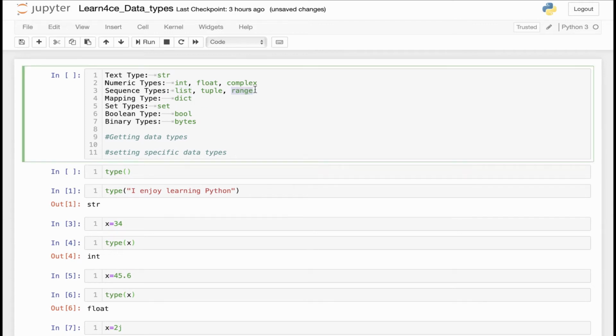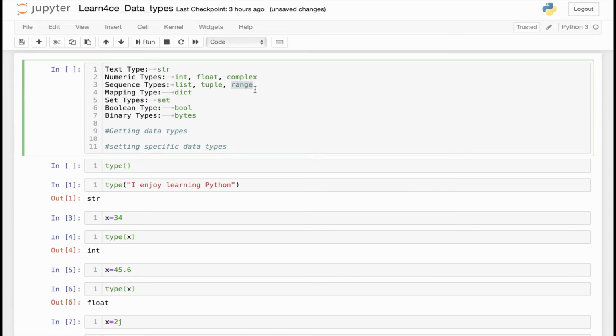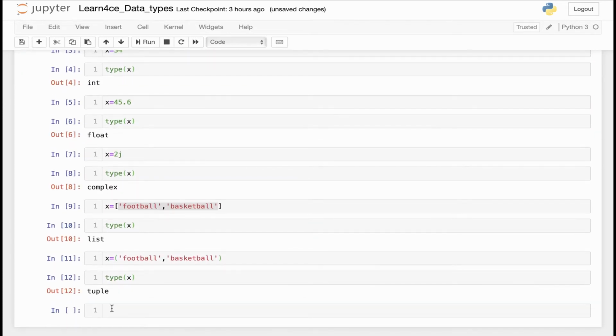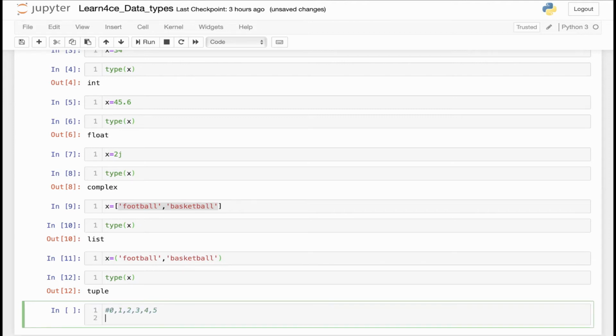And basically the range is the values from 0 to a certain value. What do I mean? For instance, instead of writing 0, 1, 2, 3, 4, 5, what I can do is simply write down range 6, which includes the values 0, 1, 2, 3, 4, 5.